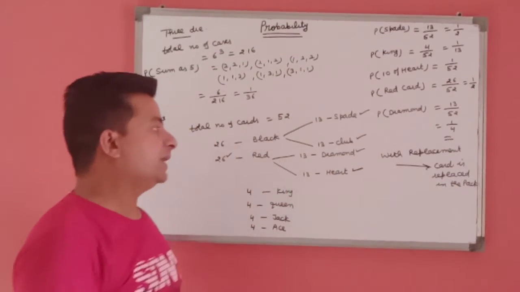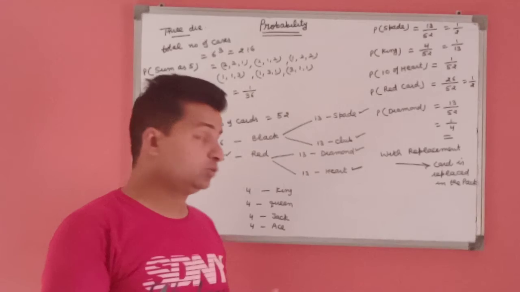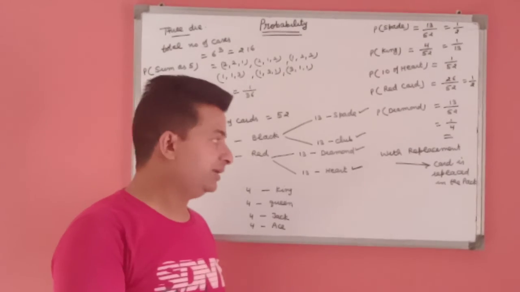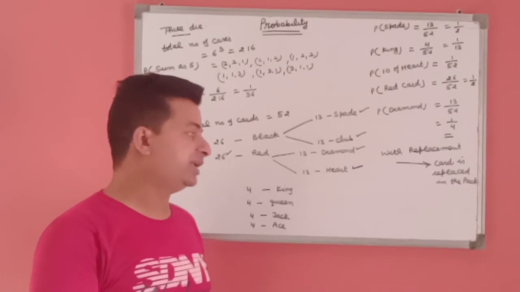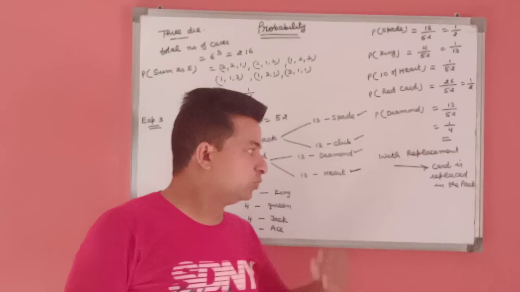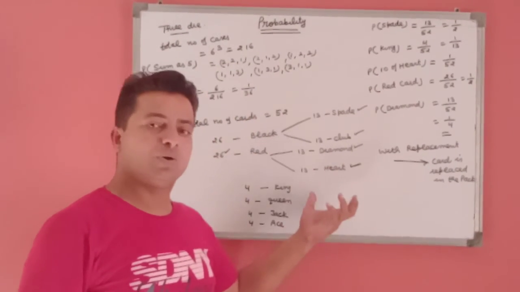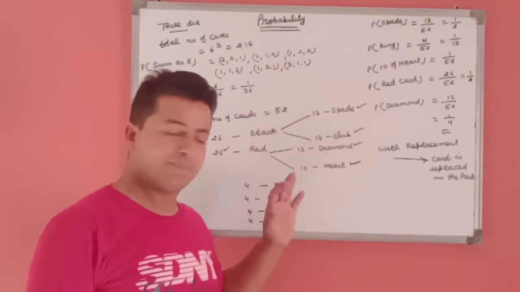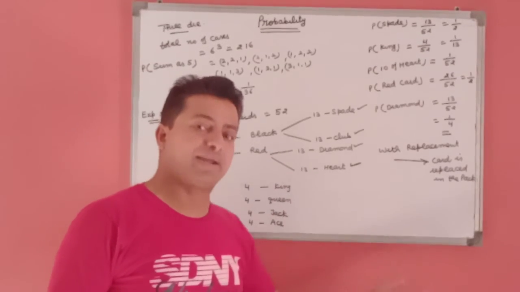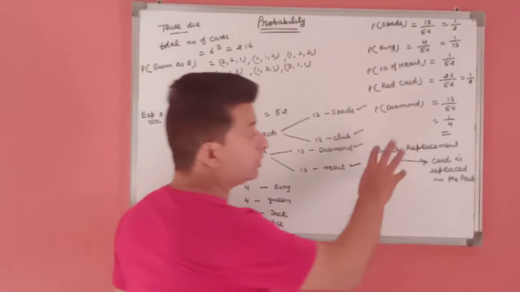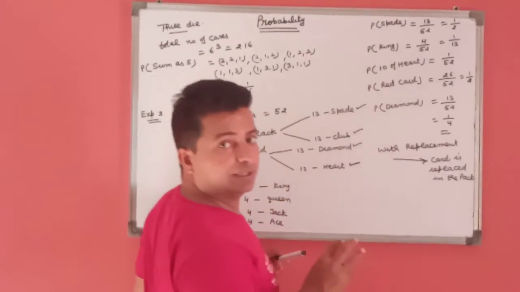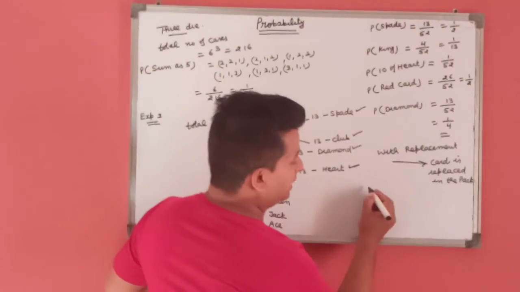For example, in the pack of cards we draw 2 cards 1 by 1 with replacement. This means when we draw 1 card and note its value, diamond, spade, club or king, queen, etc., and replace it in the pack, the total number of cards in the second draw is the same.